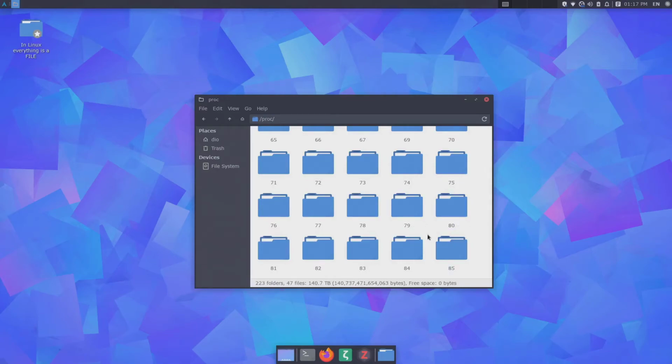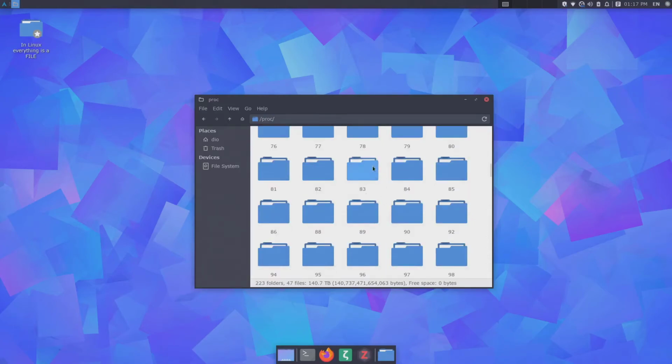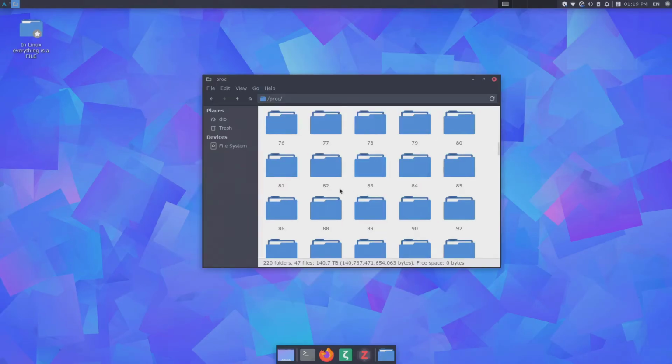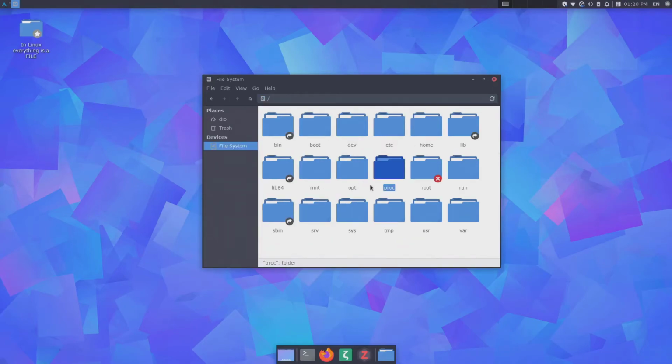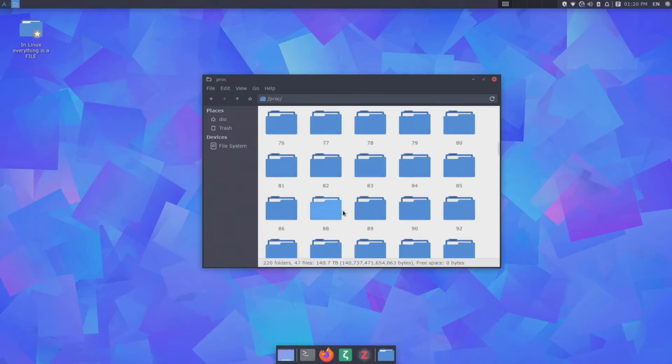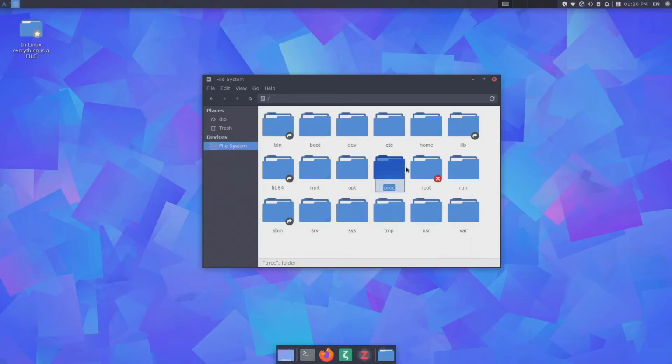If you know the ID of a process that maybe is causing some problems to your system, you can find that process here and search for some solution. And something that I forgot to mention is that all information in the proc directory is not saved on the hard drive, meaning that on every boot up, this proc directory will automatically be created every single time. So basically, those files are not hard drive related.